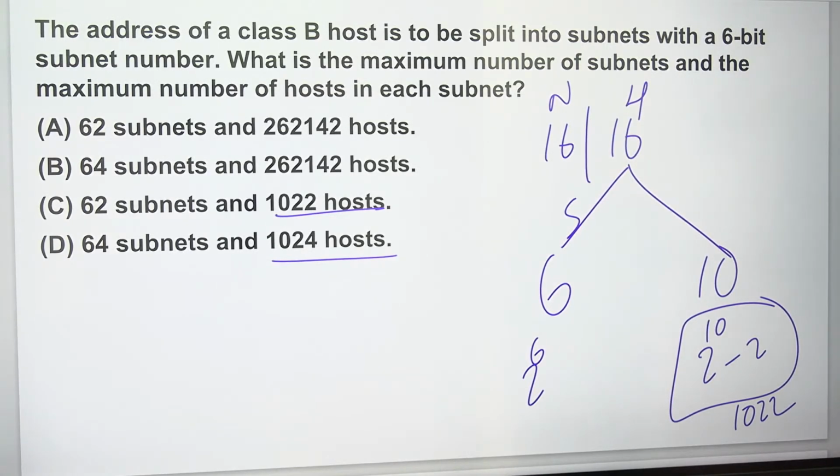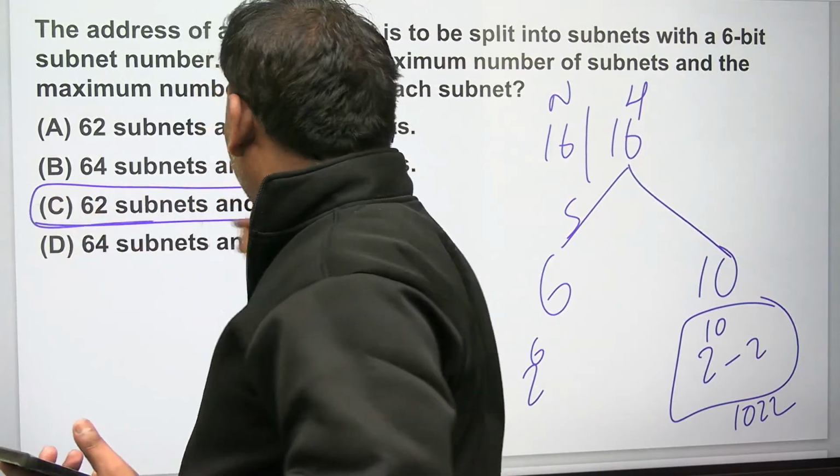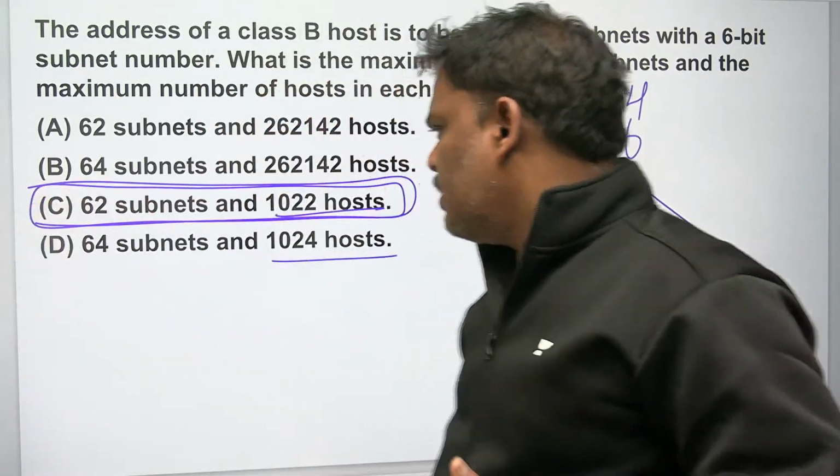Because of 1022, I think the game is over, right? Only one answer, 1022.